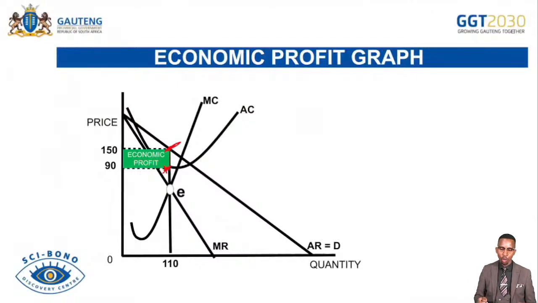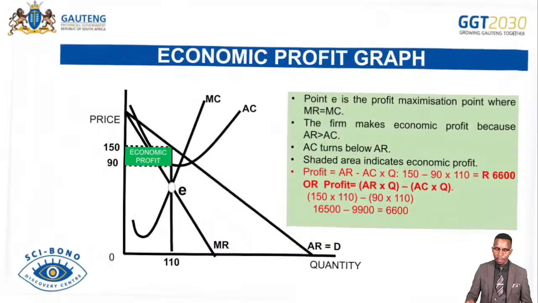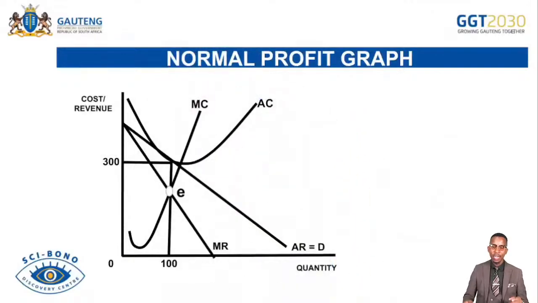So the firm is making economic profit because revenues are 150 but costs are 90. So that is the economic profit that we must be able to draw and explain for tomorrow. And then we go further to the normal profit. That's when average costs are equal to the average revenues. You can see they're all turning along here.